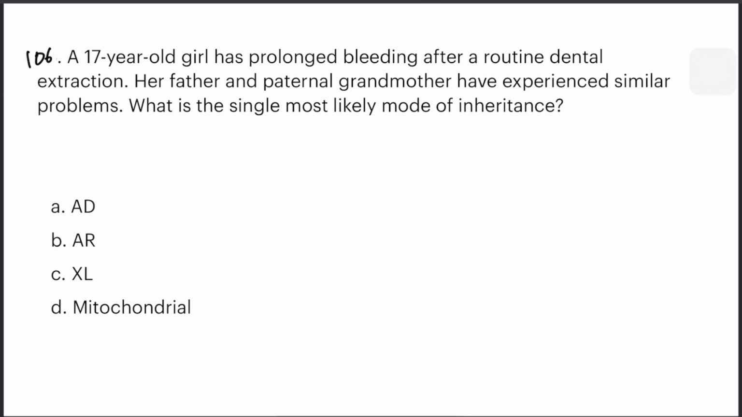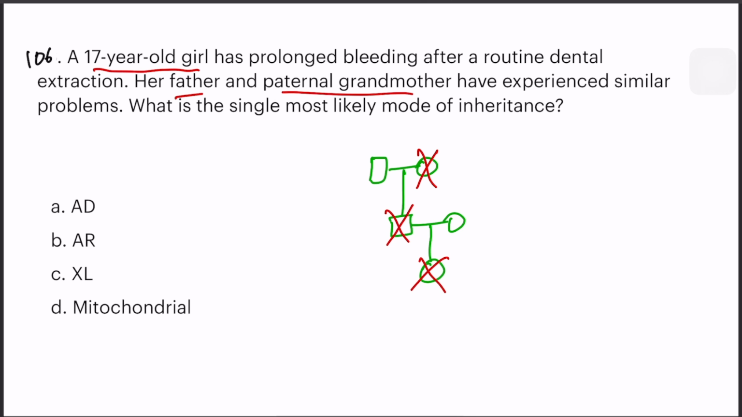106. A 17-year-old girl has prolonged bleeding after routine dental extraction. Her father and paternal grandmother have experienced similar problems. Okay, so let me quickly draw a family. Father and paternal grandmother. Okay, so who are all affected? This person is affected, this person is affected, this person is affected. So what is the single most likely mode of inheritance? Answer for this is they are continuously affected for many generations. This is autosomal dominant. If you need the diagnosis, it is most likely to be von Willebrand disease.